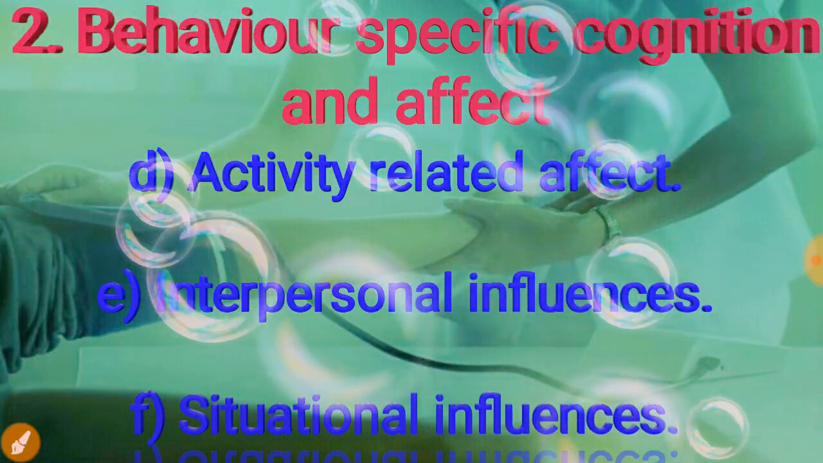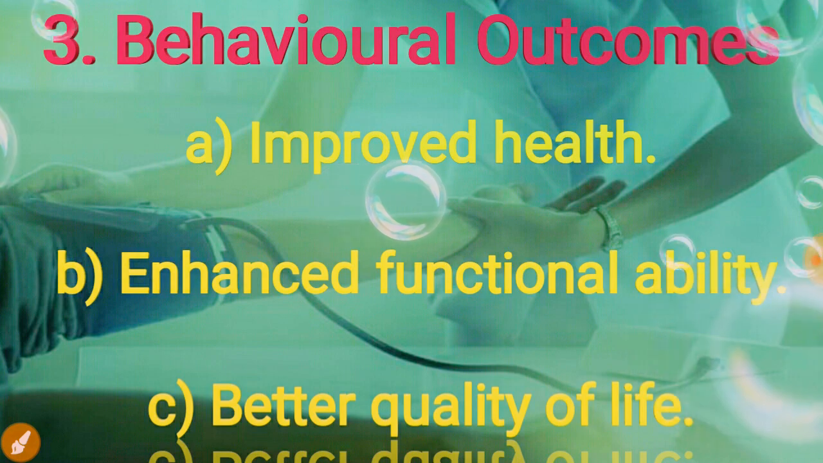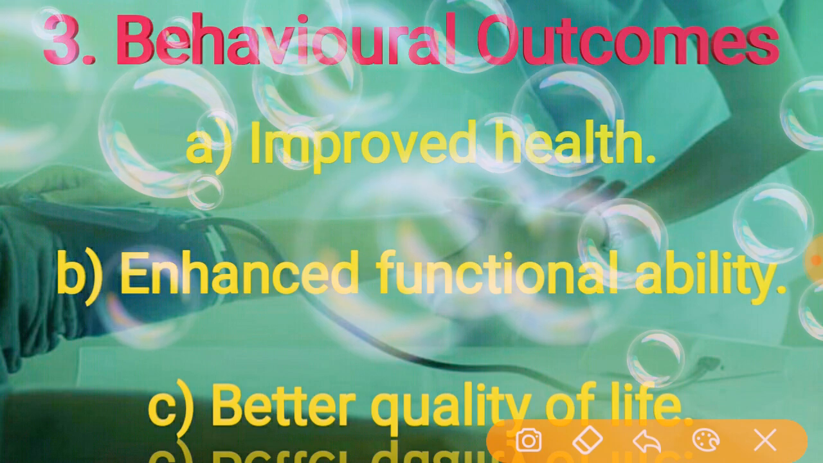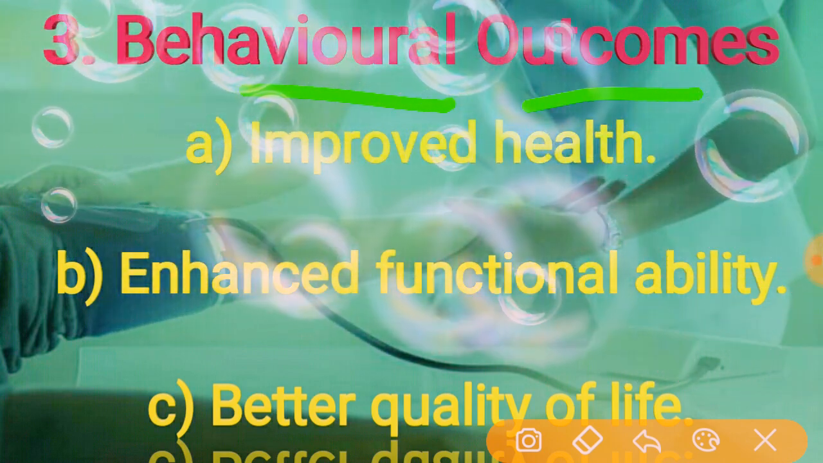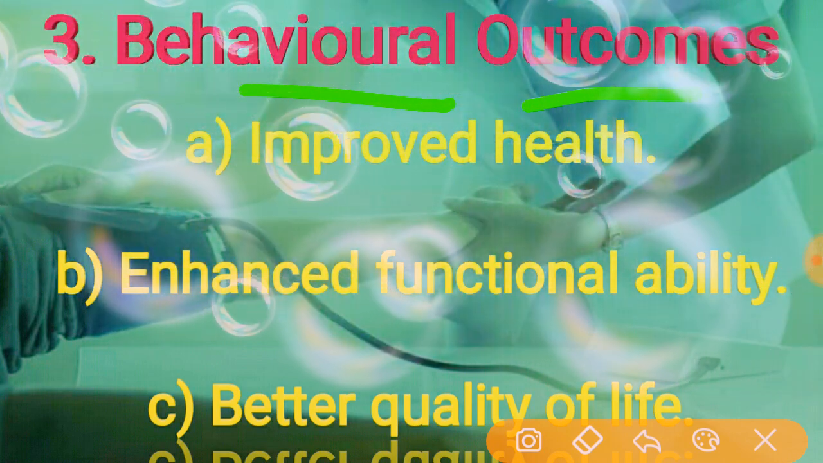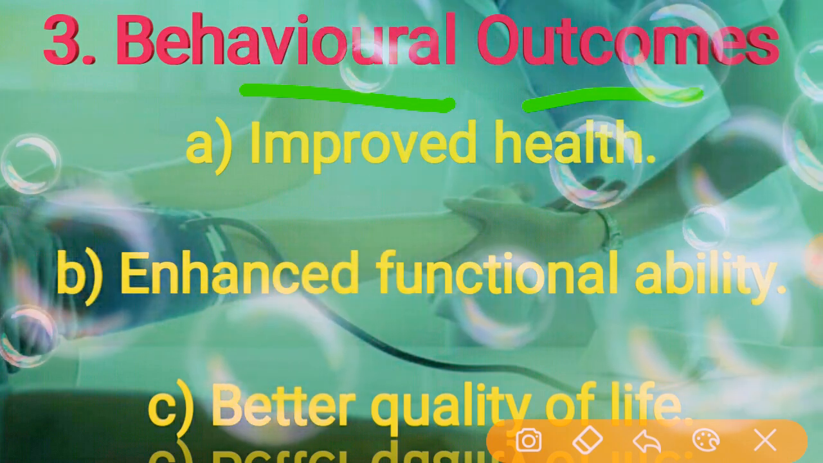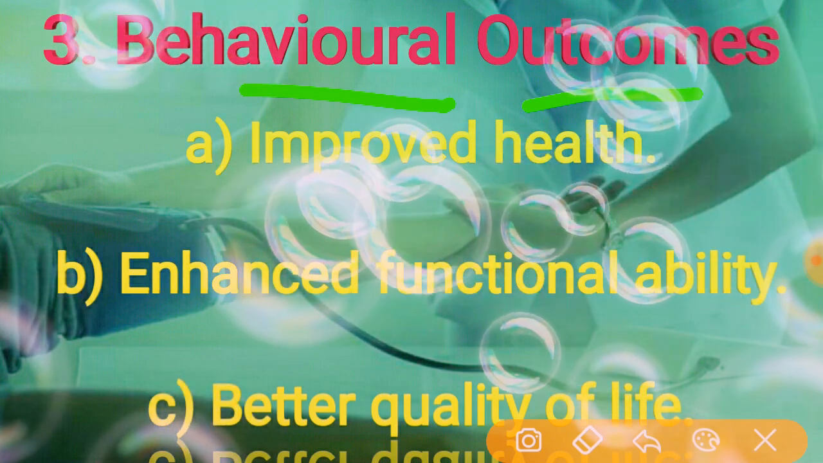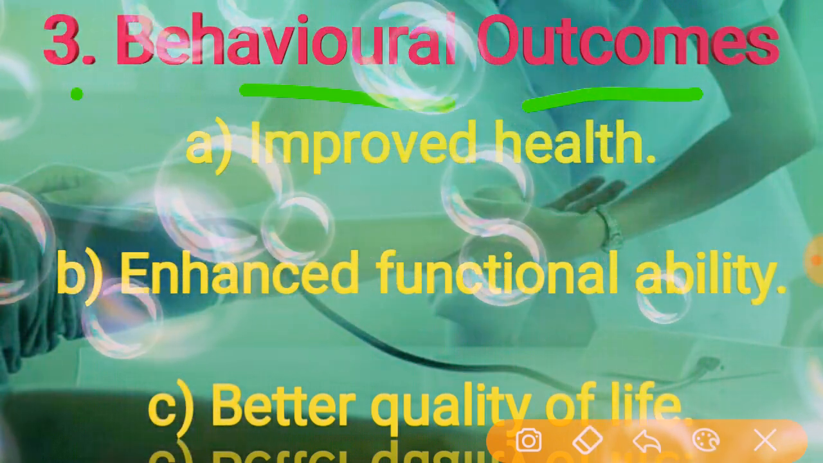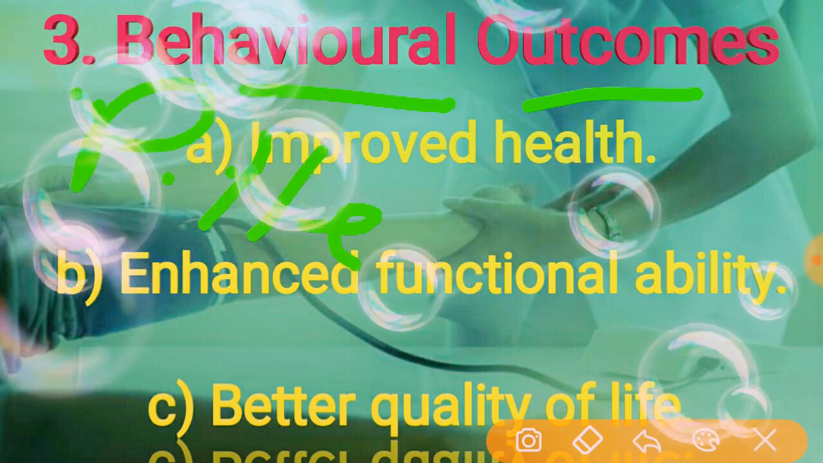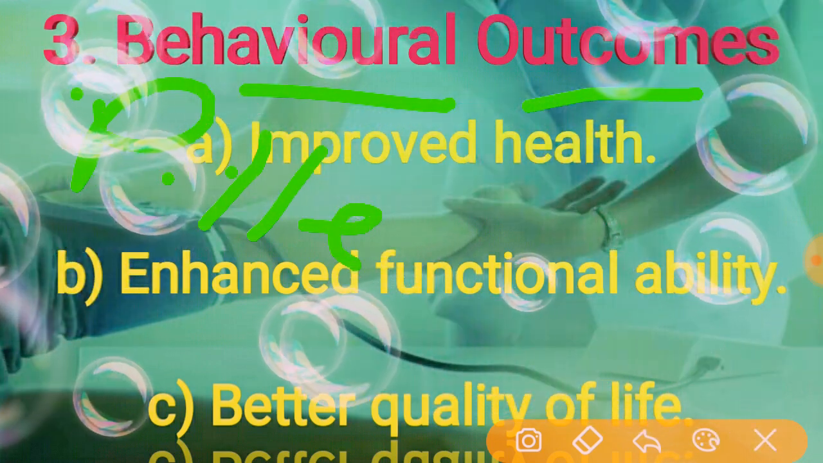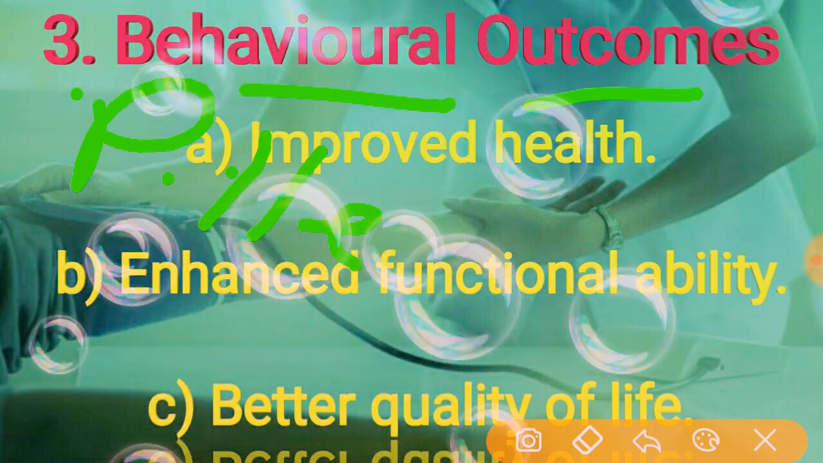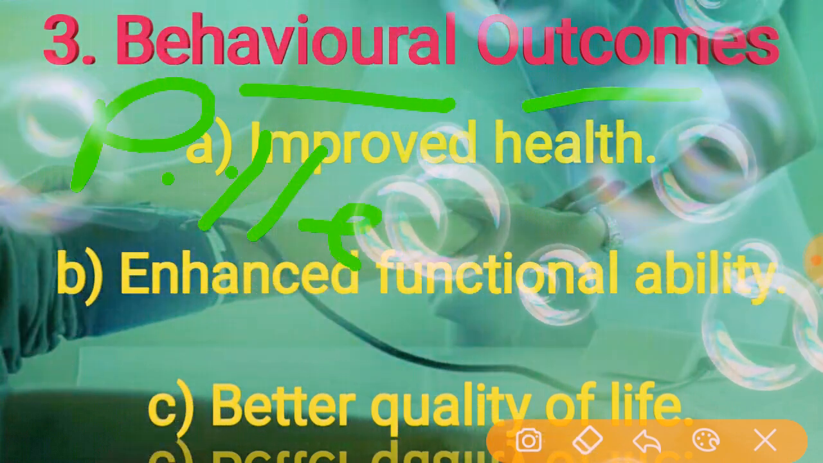Coming to the third one, behavioral outcomes. Here, health-promoting behavior is the end point, the most important outcome of the health promotion model. Mainly it is directed towards positive health outcomes. It focuses on positive health outcomes, and the outcomes should come from the client's health-promoting behavior. And it also shows good results.